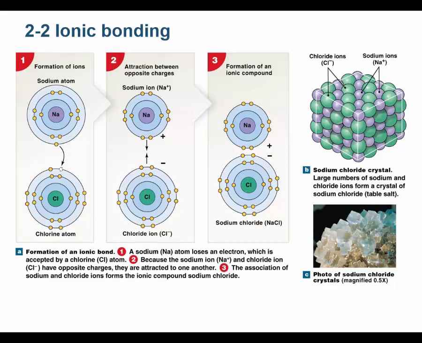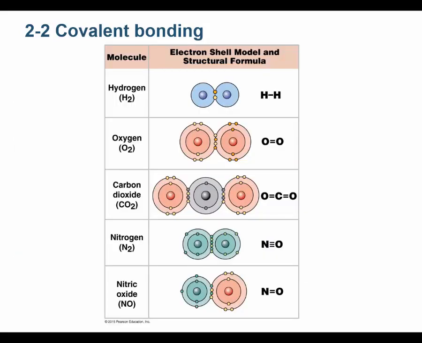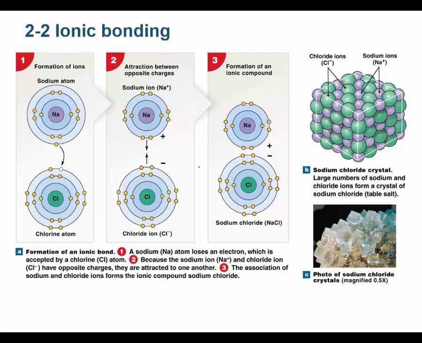Now, ionic bonding occurs after ionization occurs. So what happens here is this. The sodium atom will lose an electron. It just lost an electron, right here. Because of that, the sodium becomes positively charged.